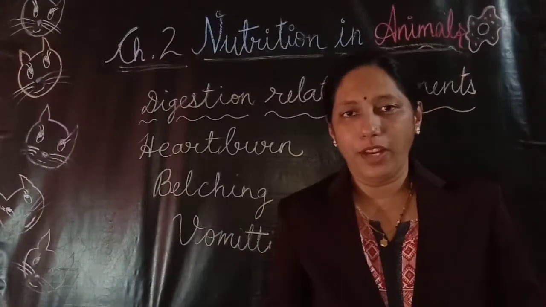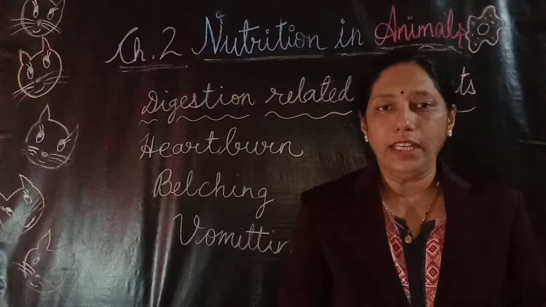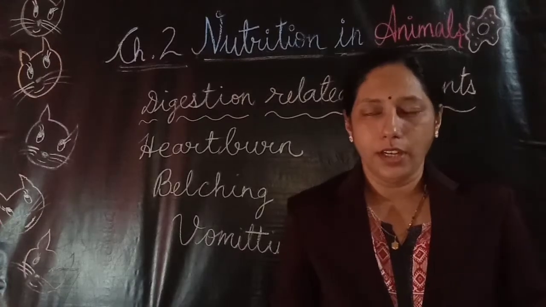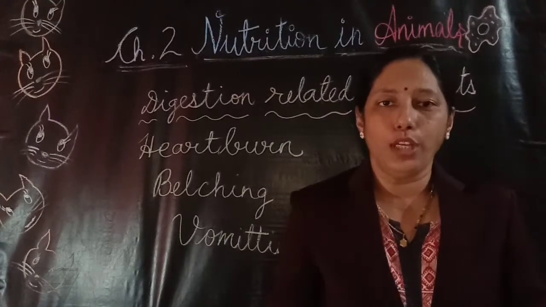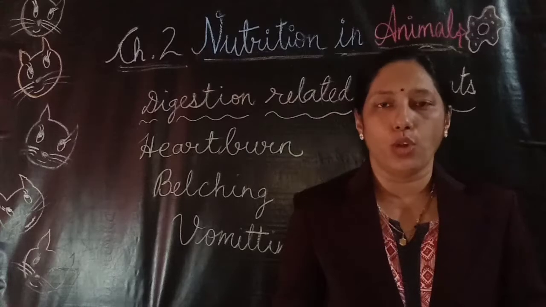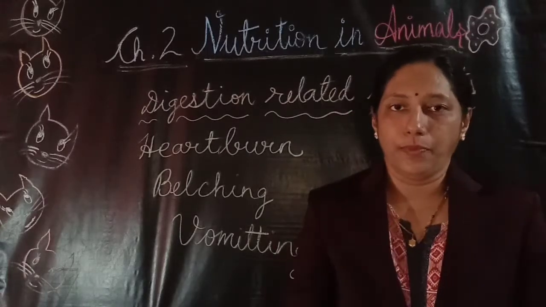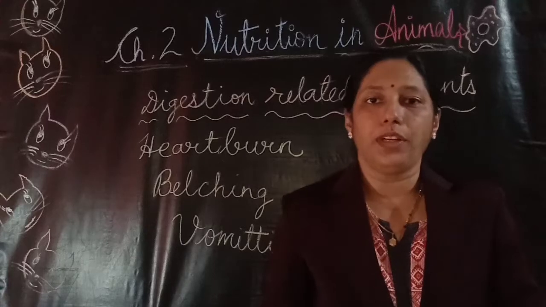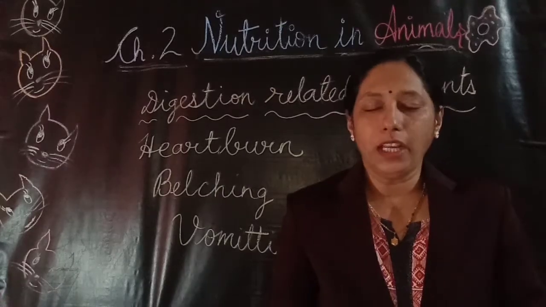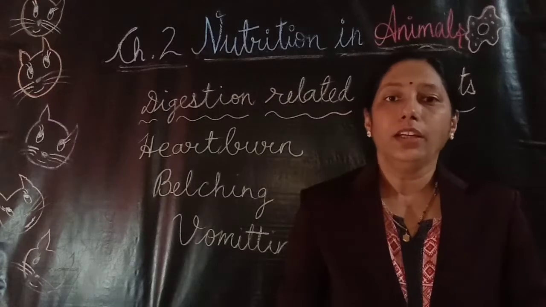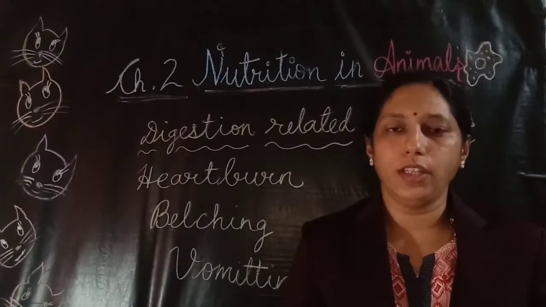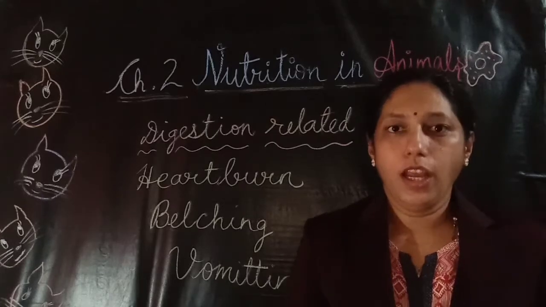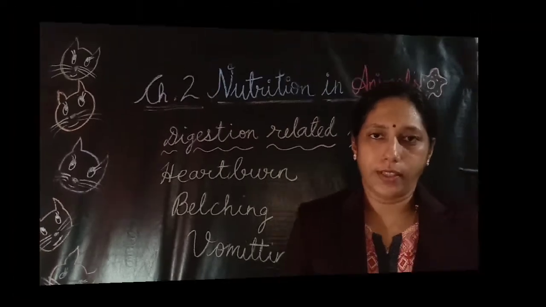If you drink bubbly beverages or swallow air while eating, the air collects in the stomach and this air is then pushed back into the esophagus and quickly comes out of the mouth. This is called belching. 2 or 3 burps after a meal is considered normal. But if it is more than that, the person may have conditions like ulcer. Vomiting is the forceful expulsion of the stomach contents from the mouth through the esophagus.